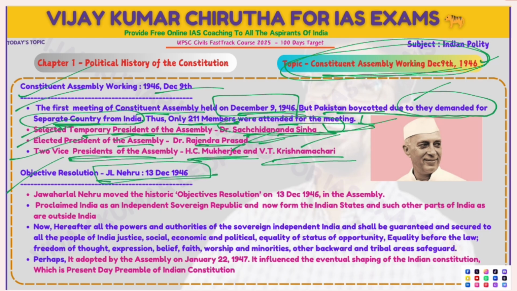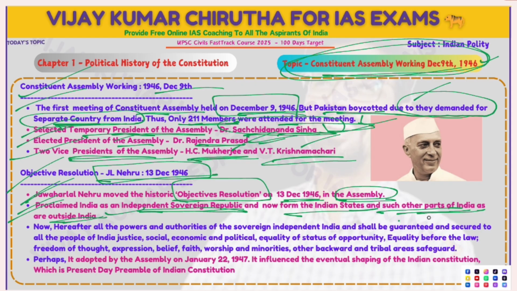The objective resolution is important. Jawaharlal Nehru moved the historic objective resolution on 13th December 1946 in the assembly. It proclaimed India as an independent sovereign republic, comprising the Indian states and such other parts of India as are outside British India.